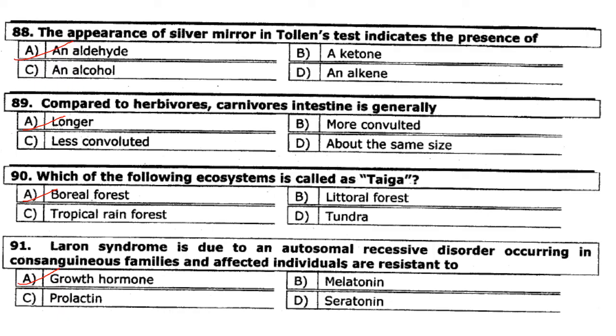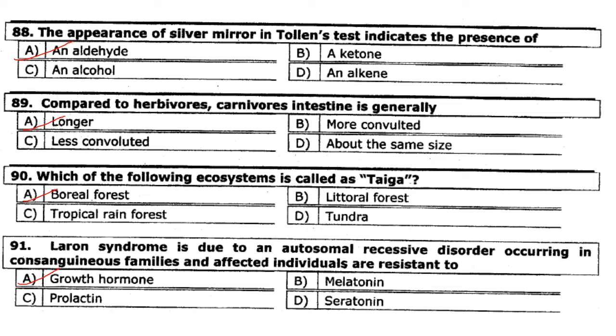The appearance of silver mirror in Tollens test indicates the presence of an aldehyde. Answer is option A. Compared to herbivores, carnivorous intestine is generally longer. Answer is option A. Which one of the following ecosystems is called taiga? So answer is option A, boreal forest.